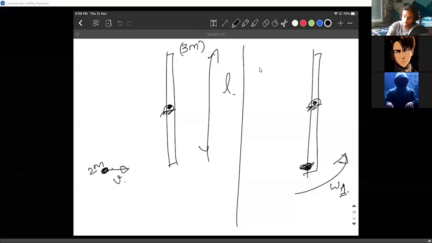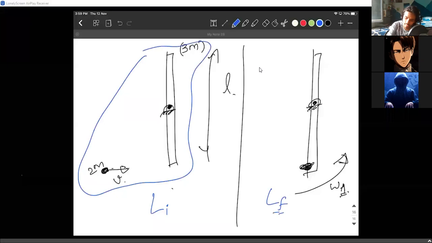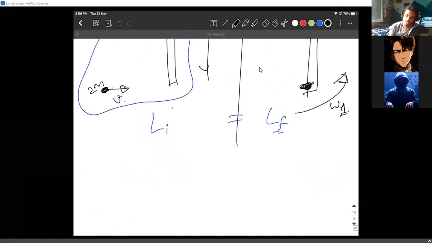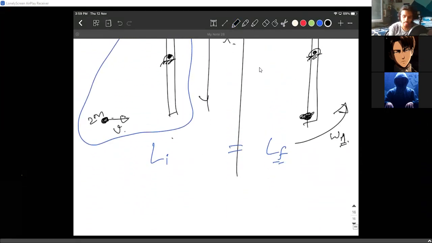Even though it is not rotating, there is some initial angular momentum and there is some final angular momentum. Since I'm considering this whole thing as a single system, these two are equal. Now, the rod doesn't really have an initial angular momentum, so it's just a particle.